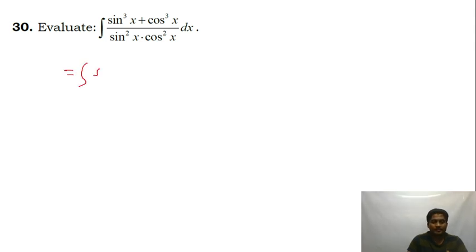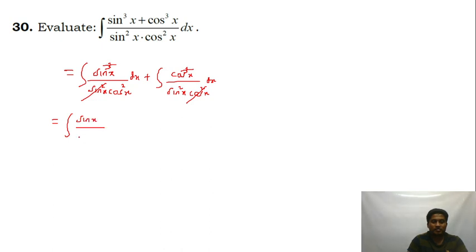So if I separate them, this is integration of sine cube x upon sine square x cos square x, plus integration of cos cube x upon sine square x cos square x dx. Now sine square will cancel with the cube, cos square will cancel with the cube. So this becomes integration of sine x upon cos square x, and cos square x can be written as cos x into cos x, plus integration of cos x upon sine square x, which can be written as sin x into sin x.